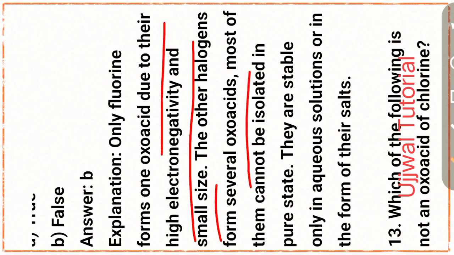Most of them cannot be isolated in the pure state. They are soluble only in aqueous solution or in the form of their salts.